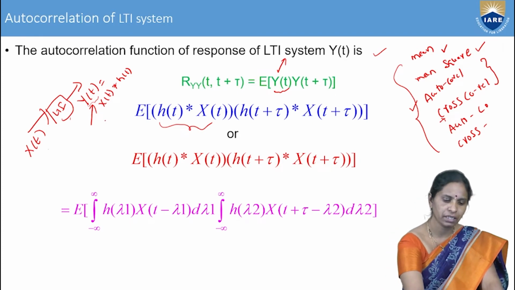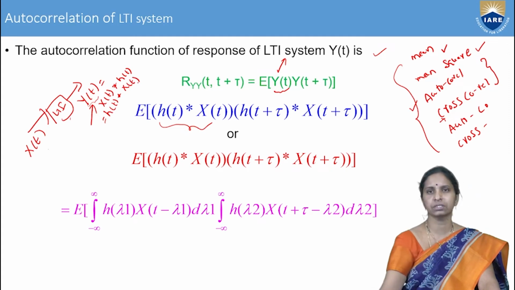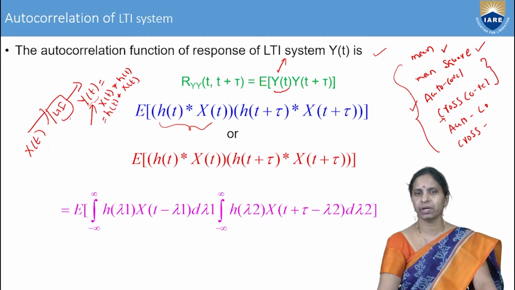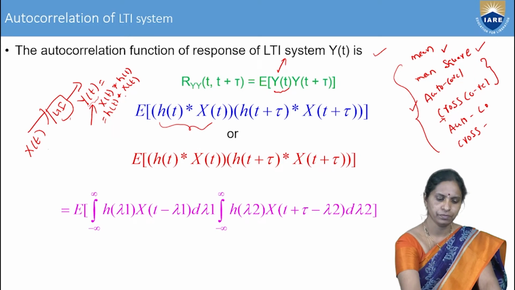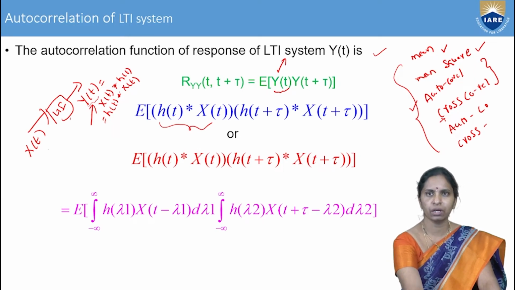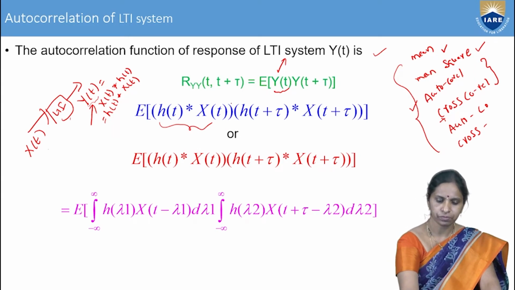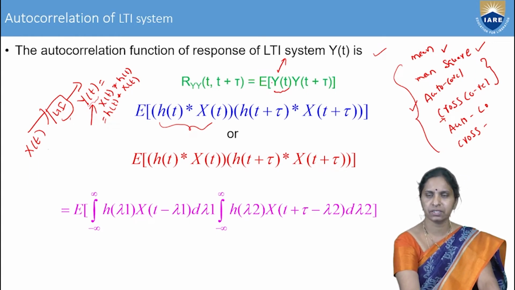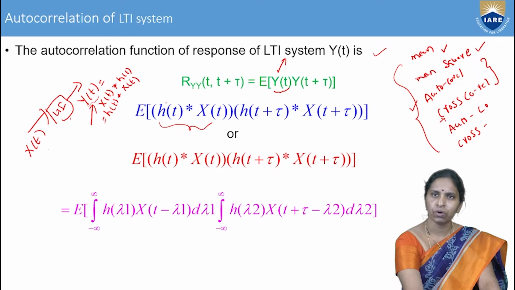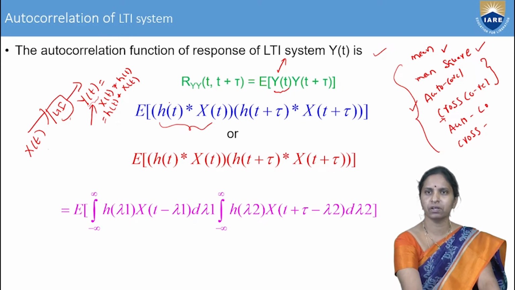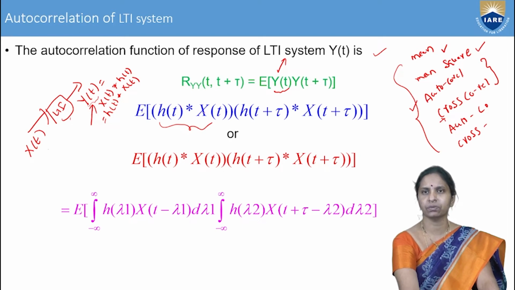Or else it is also h of t convolution x of t, because convolution satisfies the commutative law. A star B is equal to B star A. Therefore, the response of the entire system is nothing but the convolution of the impulse response of the system and the random input x of t.